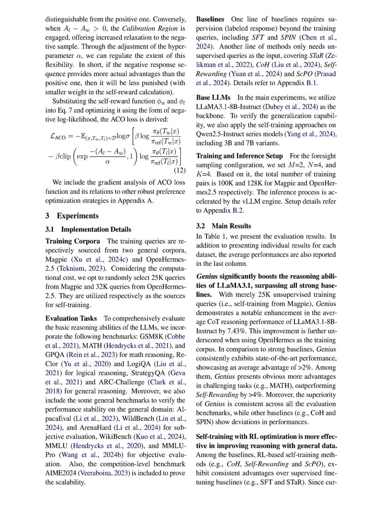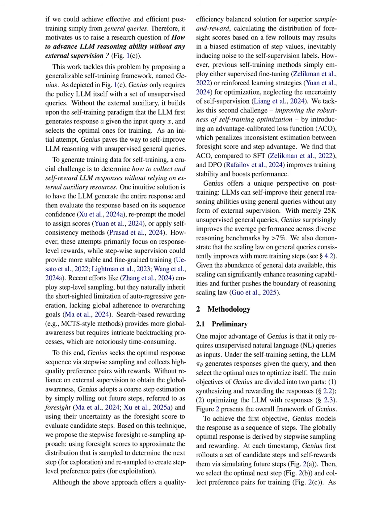Performance improvements were measured by comparing the average results across these datasets, with Genius demonstrating a notable enhancement of 7.43% in average CoT reasoning performance on Llama 3.1-8B-Instruct using only 25K unsupervised queries. The results indicated that Genius consistently outperformed strong baselines, showcasing an average advantage of over 2% across all evaluation benchmarks. This validation approach highlighted Genius's ability to enhance reasoning capabilities effectively without external supervision.